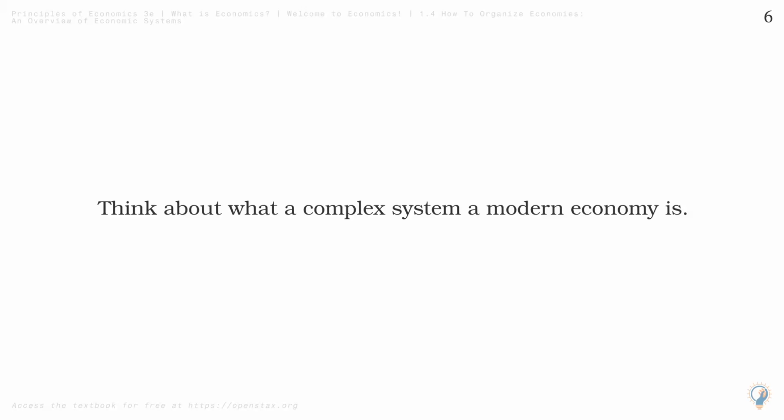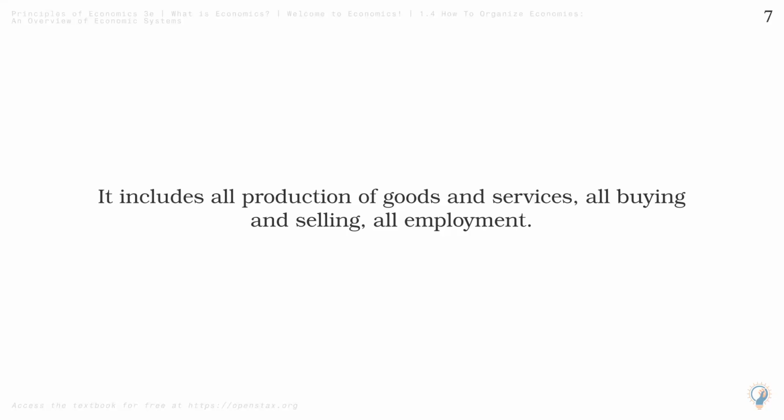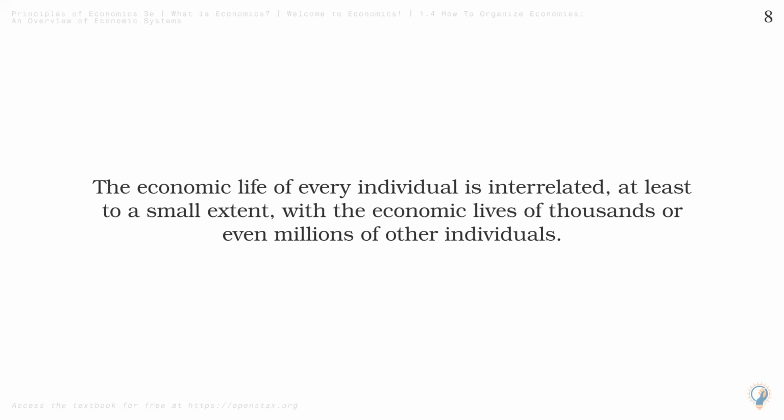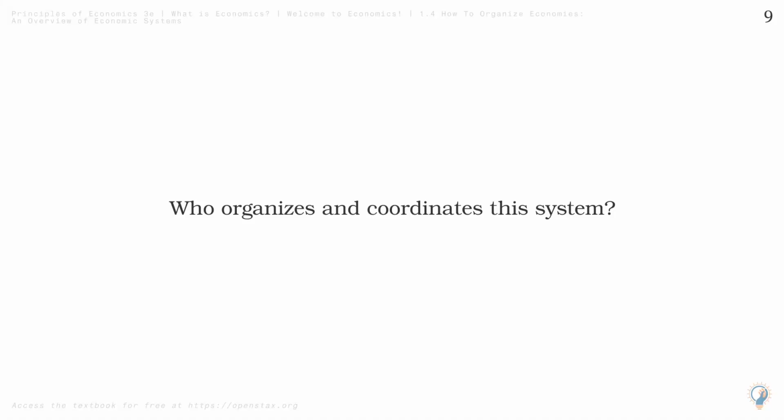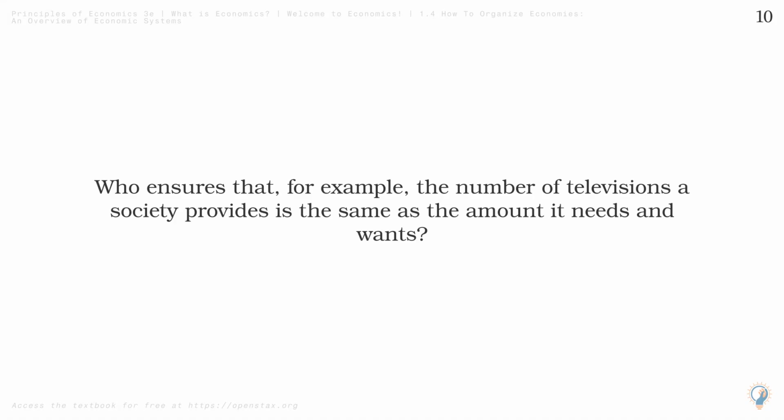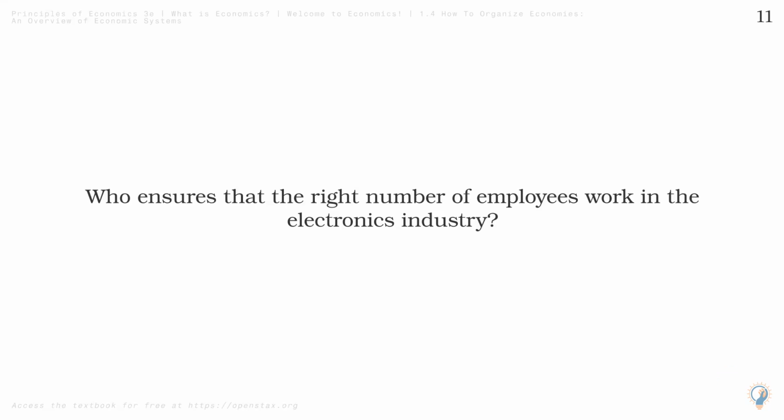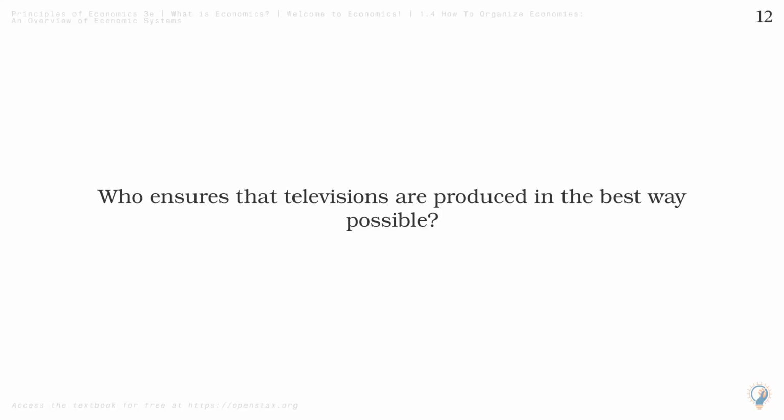Think about what a complex system a modern economy is. It includes all production of goods and services, all buying and selling, all employment. The economic life of every individual is interrelated, at least to a small extent, with the economic lives of thousands or even millions of other individuals. Who organizes and coordinates this system? Who ensures that, for example, the number of televisions a society provides is the same as the amount it needs and wants? Who ensures that the right number of employees work in the electronics industry? Who ensures that televisions are produced in the best way possible? How does it all get done?